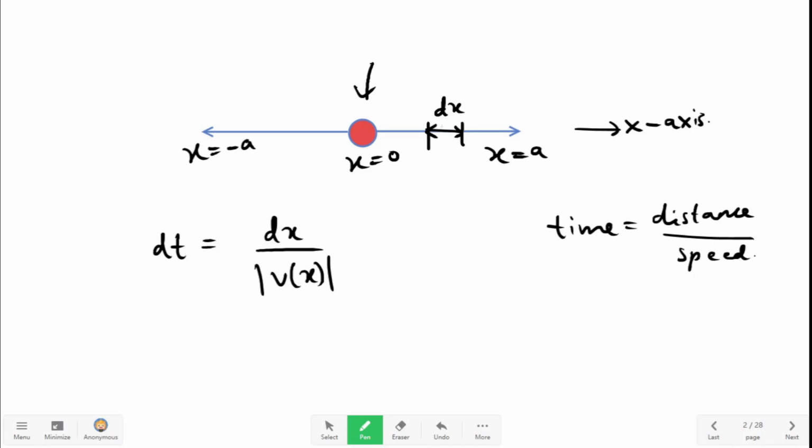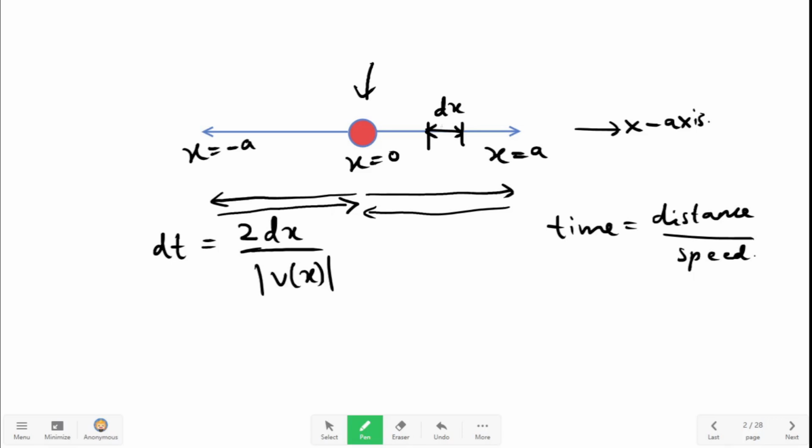Now if we consider a complete cycle, first the particle is going from here to here, then it is coming back, then it is going from x equal to 0 to x equal to minus a, then it is coming back. So the particle passes through each point twice. Therefore there will be a factor of 2 here, if we consider a complete time period.